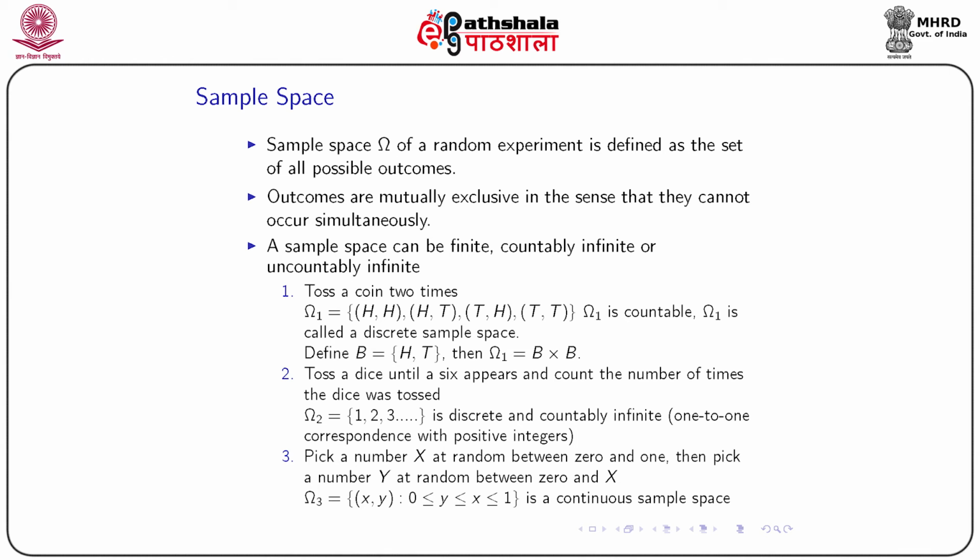So this set omega 3, the collection of (x, y) such that 0 ≤ y ≤ x ≤ 1, is a continuous sample space. So the sample space can be discrete or continuous. It can be finite, countably infinite, or uncountable too.